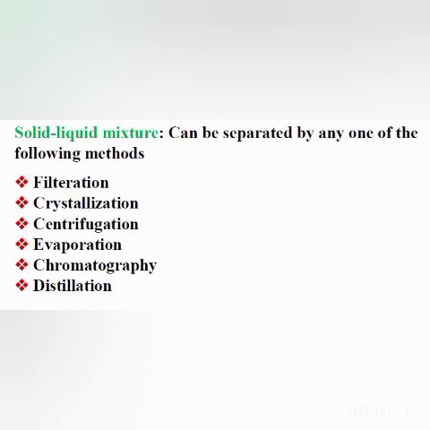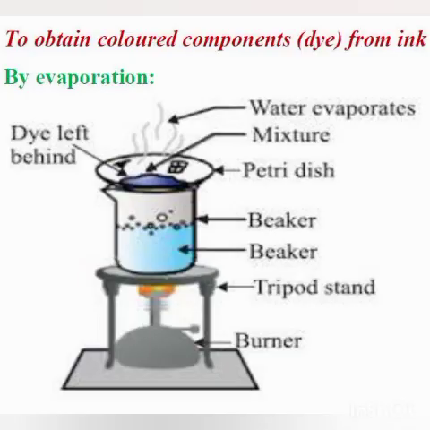The components can be separated by any one of the following methods, that is filtration, crystallization, centrifugation, evaporation, chromatography and distillation. Children, how to obtain colored components from ink? Now ink is a mixture. In ink, dye is mixed in water. Now how will we separate the dye of the ink from water?